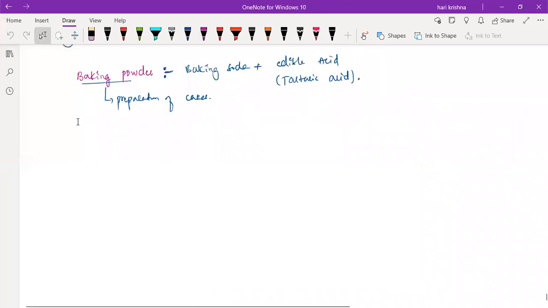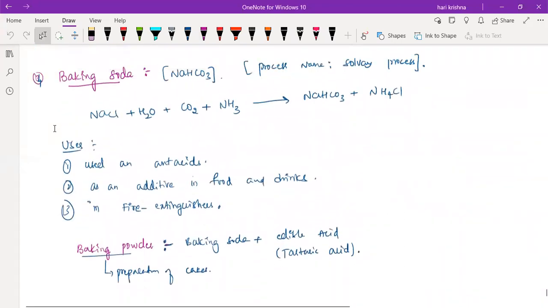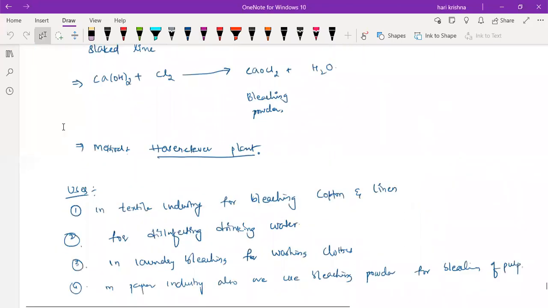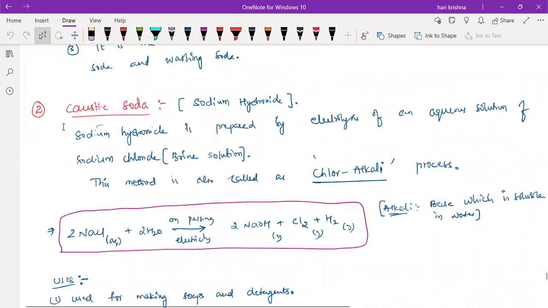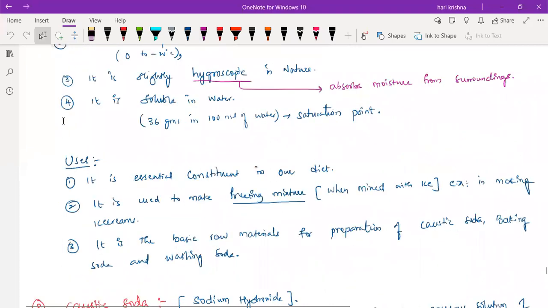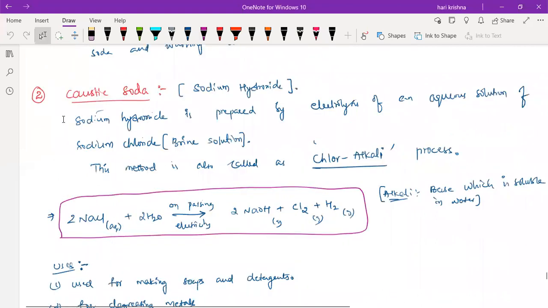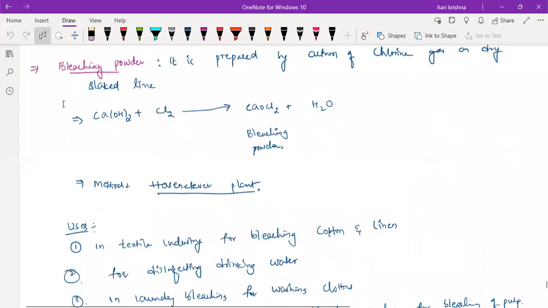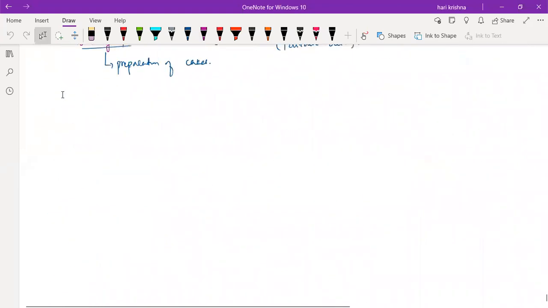In the last class, we studied up to baking powder, baking soda, bleaching powder, caustic soda, and sodium chloride. So today we'll start with washing soda. What is the formula of washing soda?